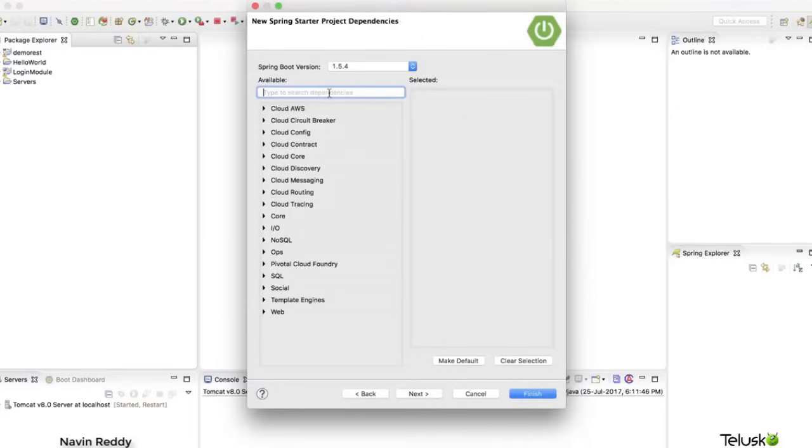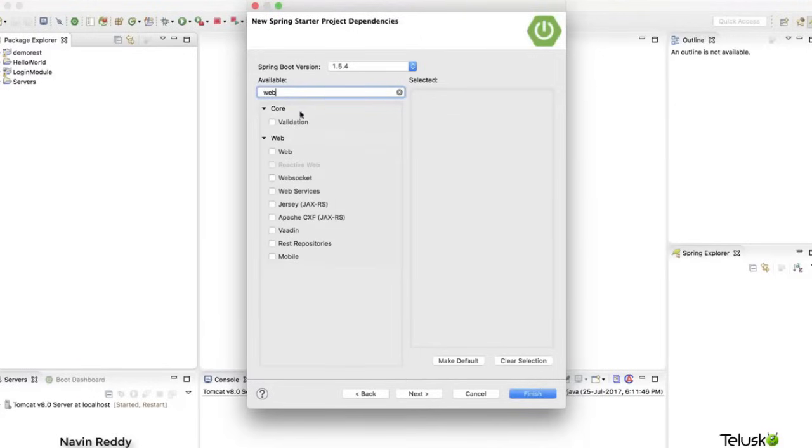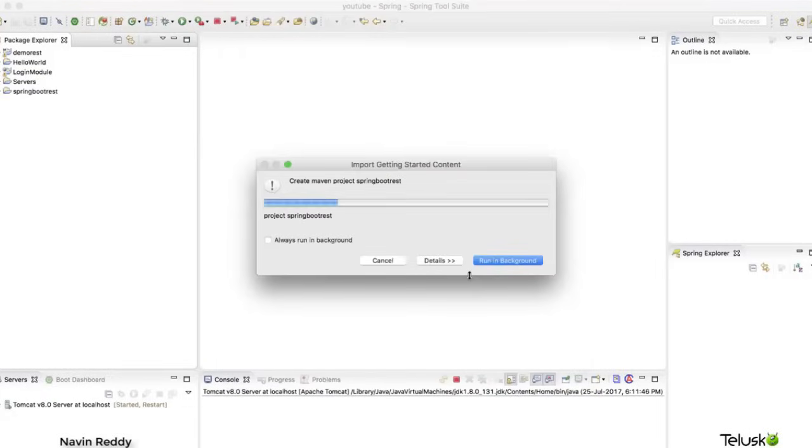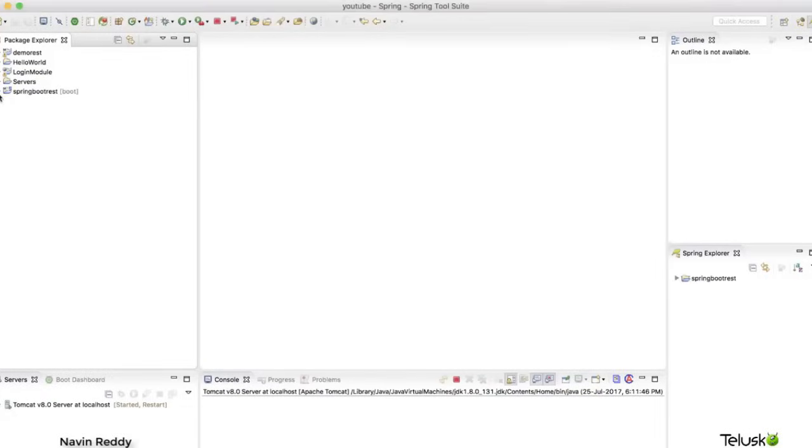Now here we have to select web because we are working with web, right? So we'll select web and nothing else. Just click on next and then click on finish. The moment you do that, you can see we got a project. Now this is a Spring Boot project, and you can also see S there. S simply means a Spring project, and at the end you have boot. This is a Spring Boot project.